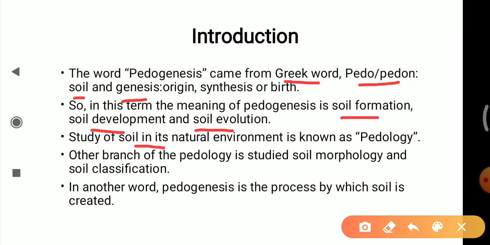The study of soil in its natural environment is known as pedology. Another branch of pedology studies soil morphology and soil characteristics. They study the different morphology of the soil, and they classify the soil. There are different classifications of soil that we will see in the next video. In other words, pedogenesis is the process by which the soil is created.